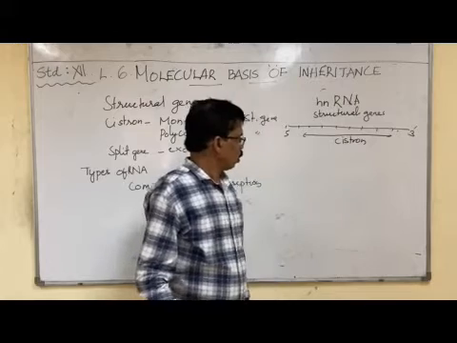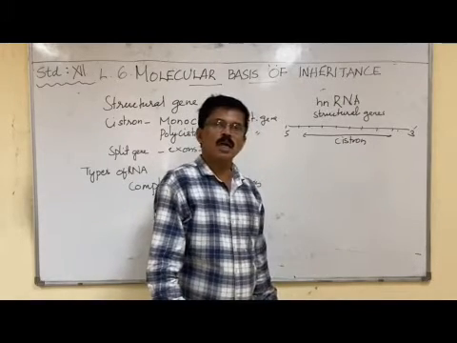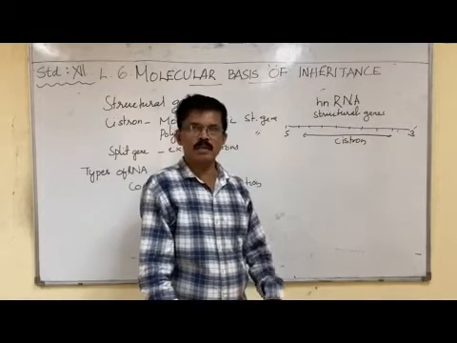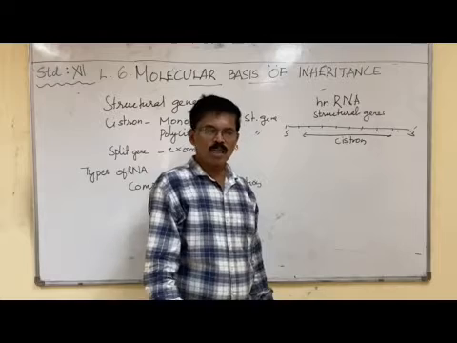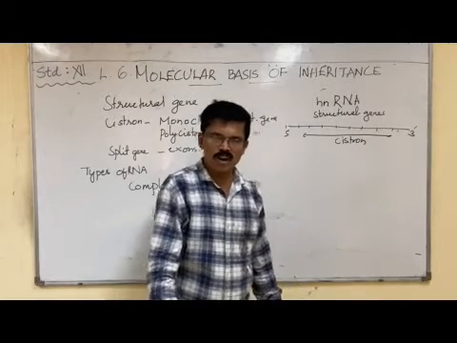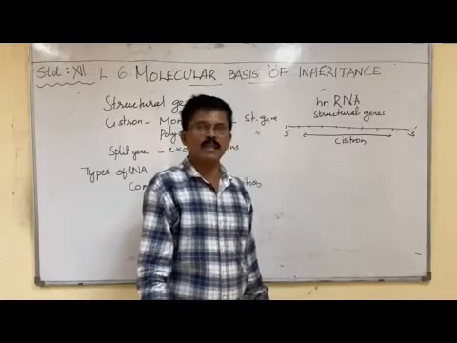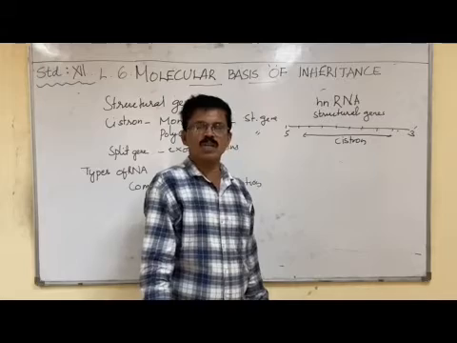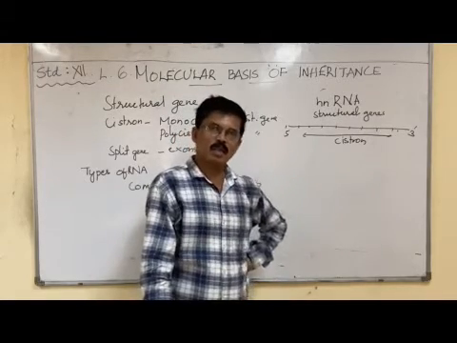So this is the difference between the structural gene in prokaryotes and eukaryotes. Once again, in prokaryotes, the structural gene consists of many cistrons, called a polycistronic structural gene. Whereas in eukaryotes, the cistron is only one, called the monocistronic structural gene.